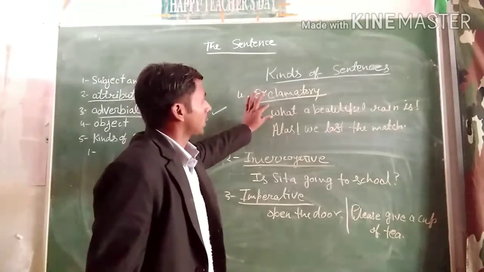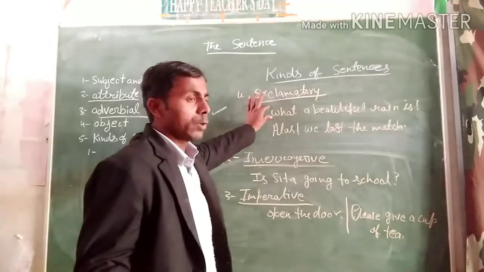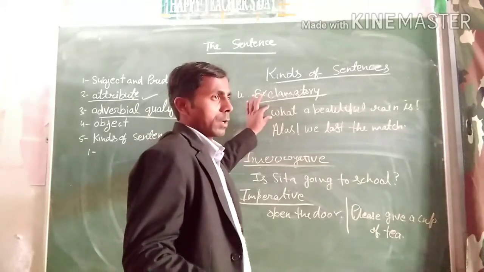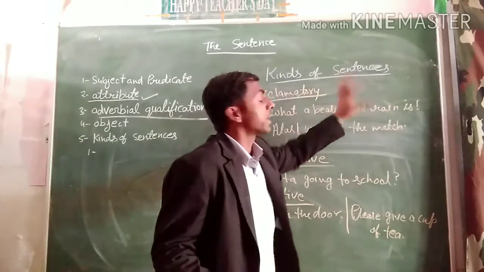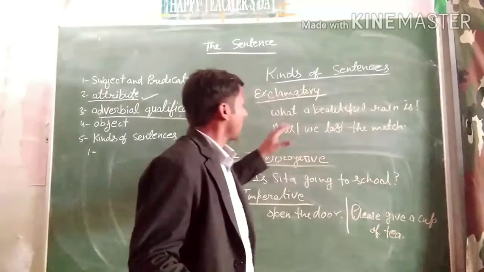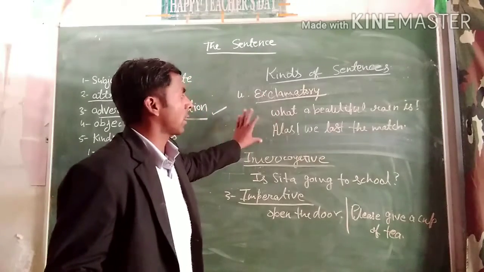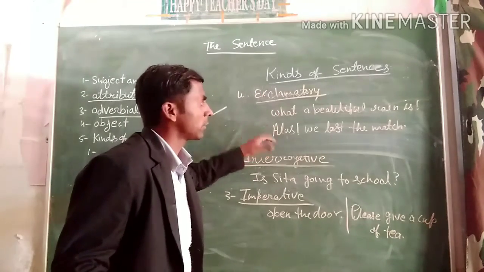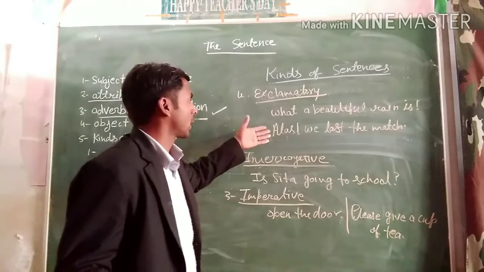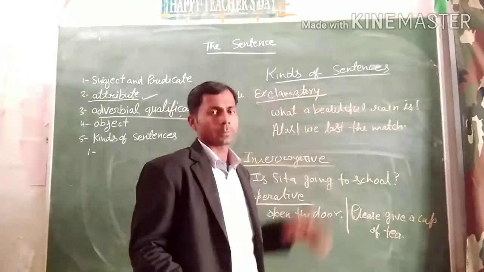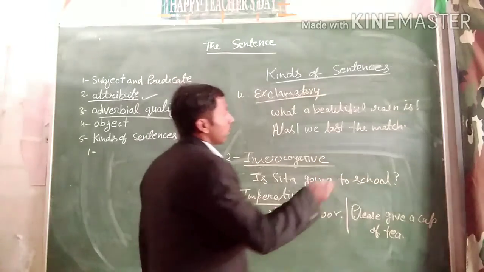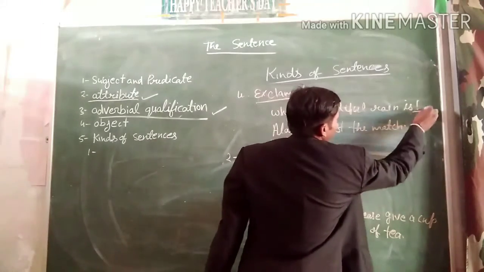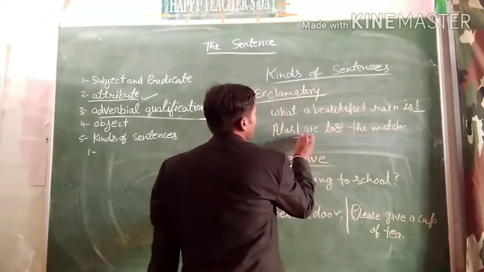When we see something new or different or sudden, then it will be surprise, like what a beautiful rain is. And when we become very sad, then we express this feeling by using a sentence like alas, we lost the match. And what will we use in this sentence? We can use the exclamation mark.